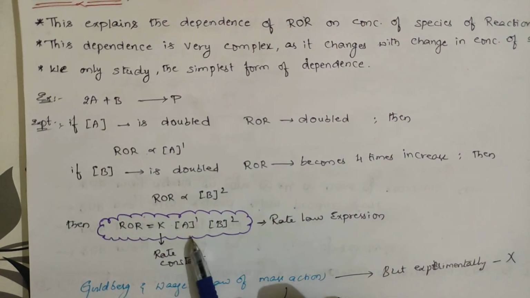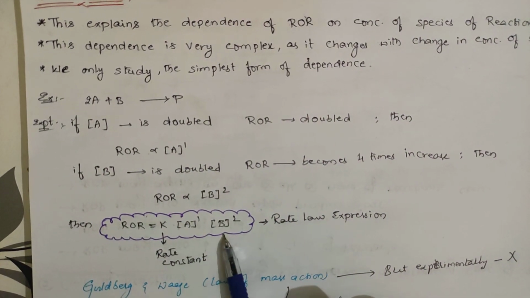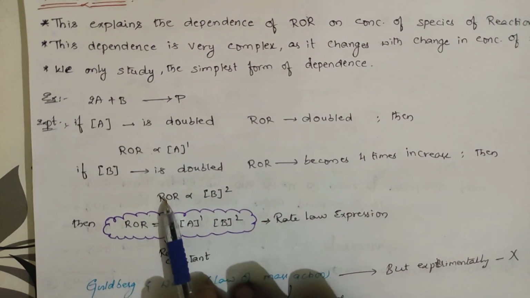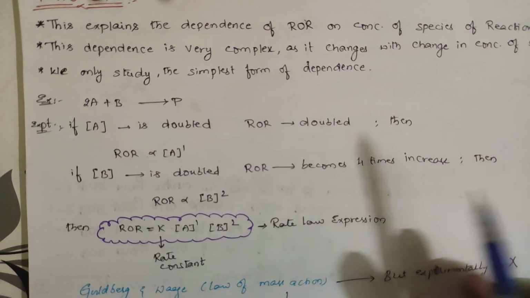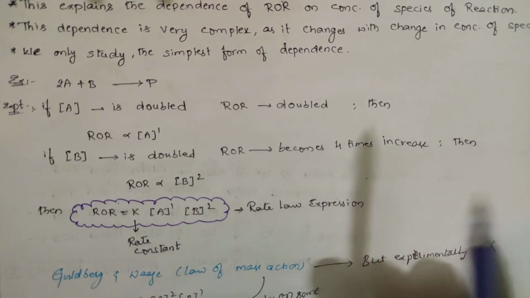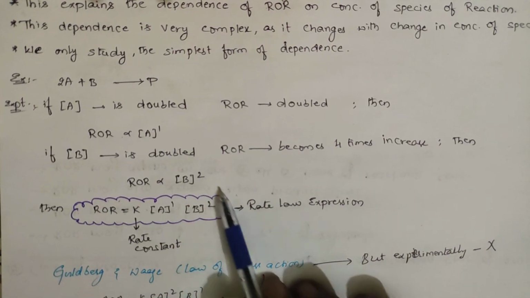Combining these two, the rate of reaction depends upon A power 1 and upon B squared. Removing the proportionality, you introduce a constant K, which is called the rate law constant, and the rate of the reaction can be written in this form also.